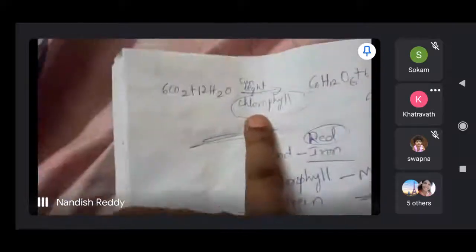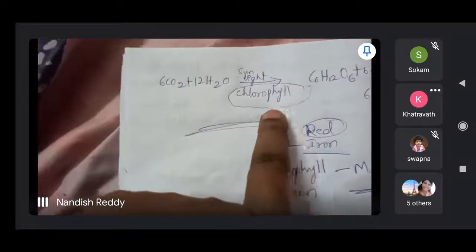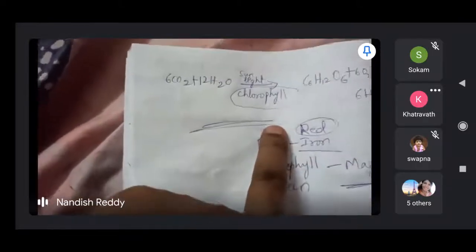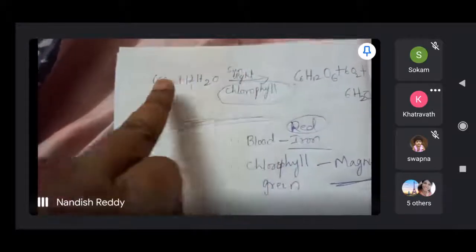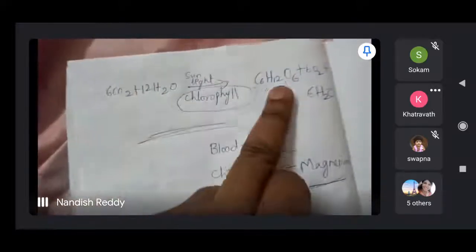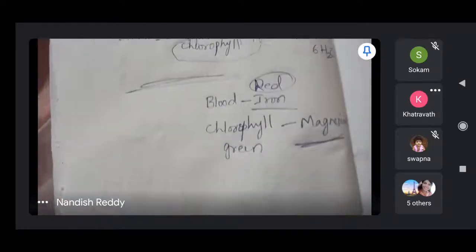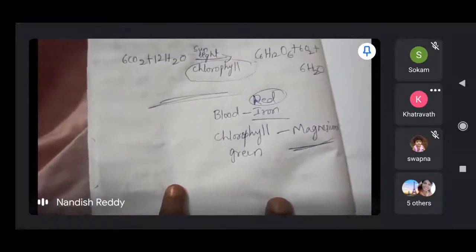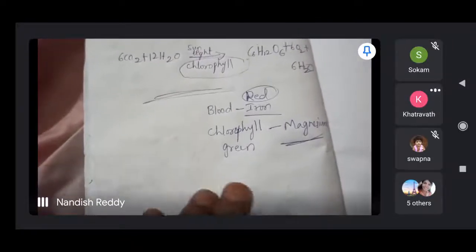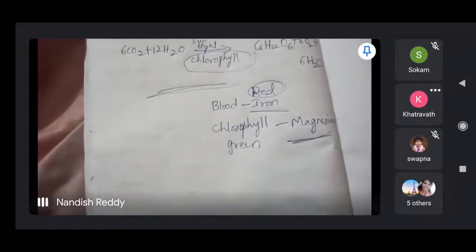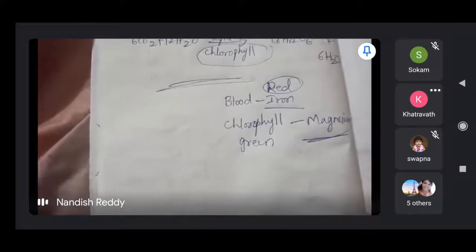So the green color in the leaves of plants alone participates in photosynthesis, in the presence of sunlight, carbon dioxide and water. They produce carbohydrates, oxygen and water. Okay? So in that manner photosynthesis takes place. And what happens in this process? They release oxygen to the atmosphere. That is the most important thing.